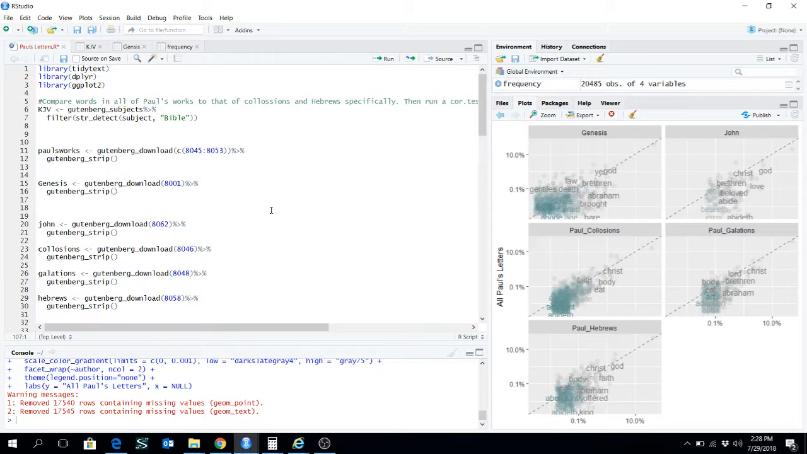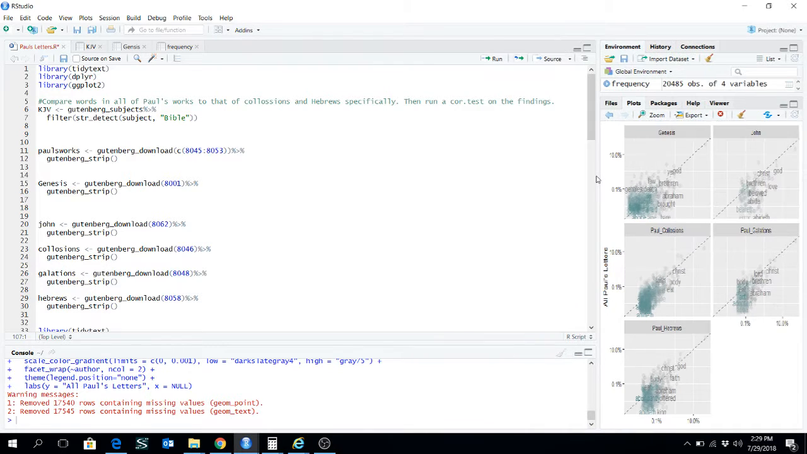Good afternoon. So this is a text or a script that I wrote on Friday that tries to answer the question whether or not the Apostle Paul wrote the book of Hebrews, which has been debated, but I think it's fairly certain that he wrote it. But I just wanted to use text analysis to see if I could support it or deny it.